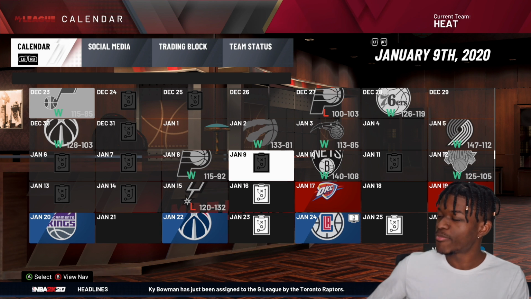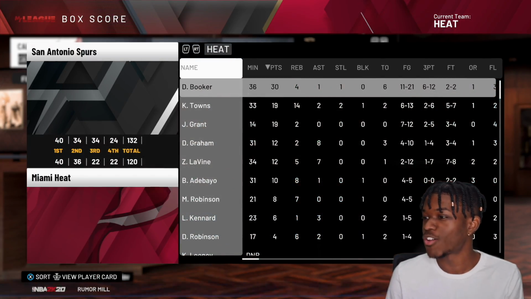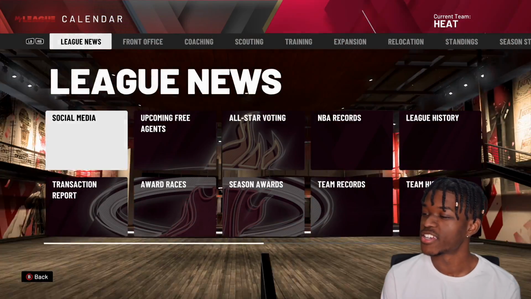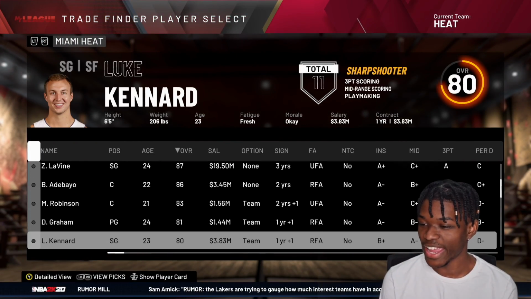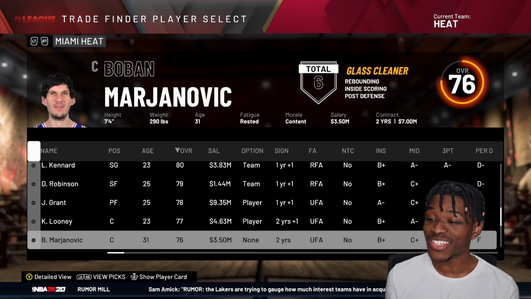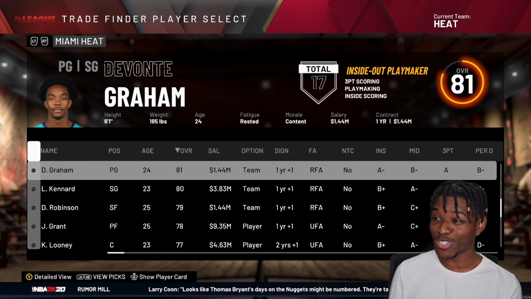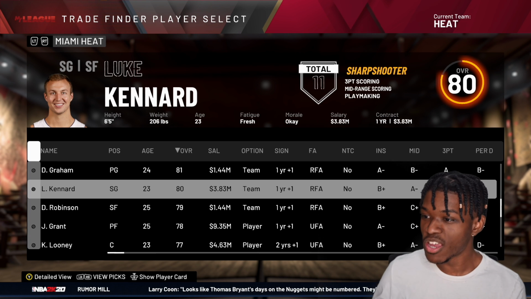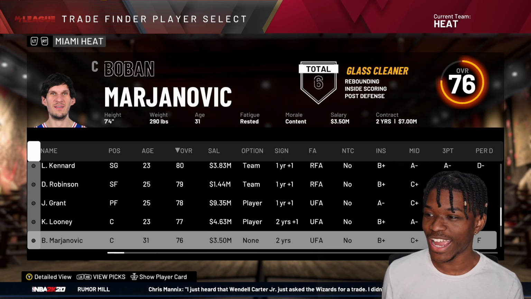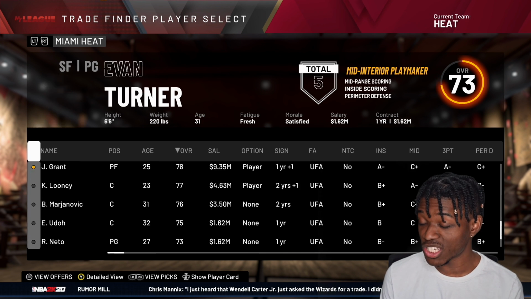Loss number 11 just hit. We went on a nice little win streak right there, but loss number 11 was to Evan Fournier. Evan Fournier gave us buckets. Okay, so what is next? Our bench is super, super cheap. If you ain't noticed, we have Devonte' Graham starting for us. We have Luke Kennard off our bench. We have a lot of guys that are on their first-year contracts, which is good.